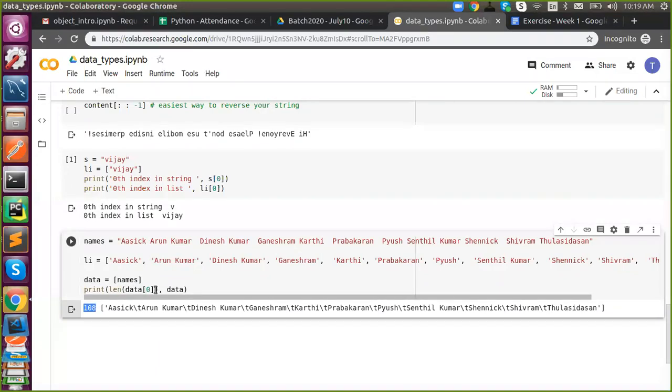So here if you don't give an index, you are calculating the length for the complete list. Your list contains one object, that is, names is a variable. The variable refers to a string, and it points to it. If I say data of 0, the string will be counted. Got it?